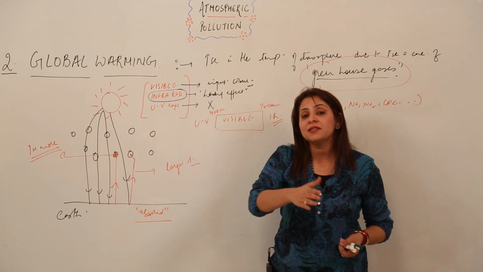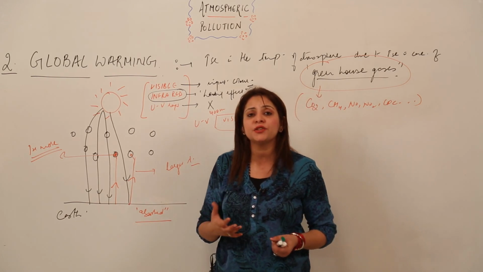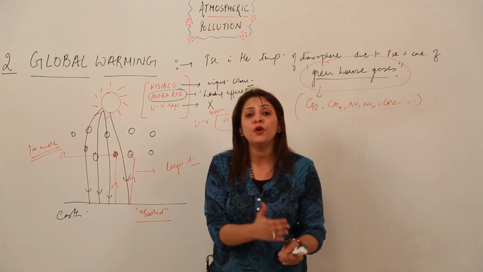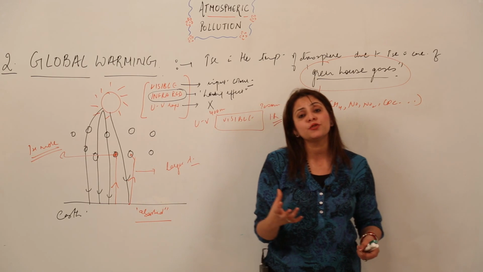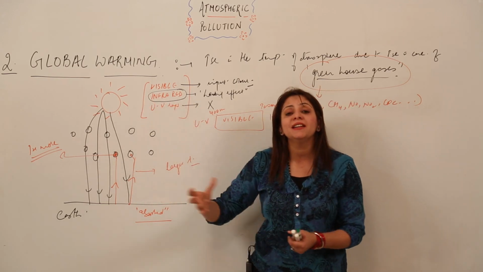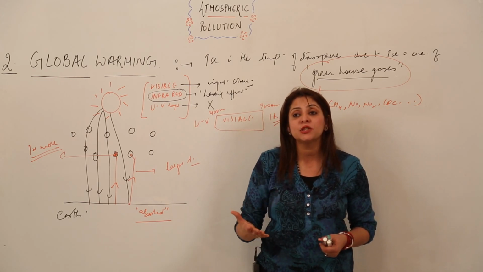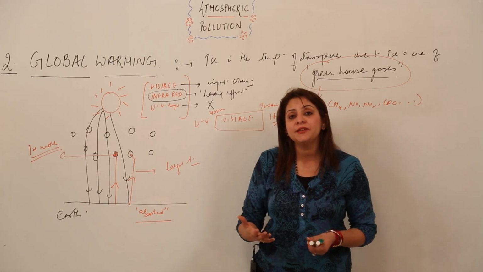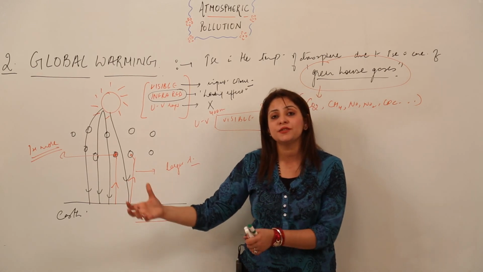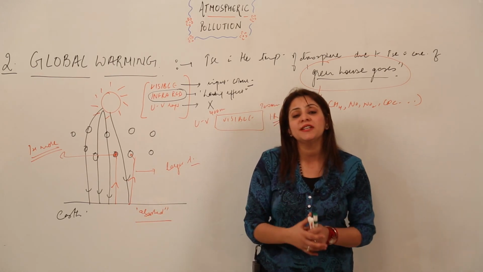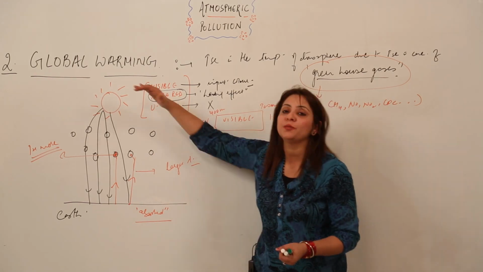And one more thing: the prevention we have considered is at the individual level. The government should also form organizations which take this global warming problem into account, think about how we can solve it, and make people aware, because not everybody is literate. There are many illiterate people as well. We can make them aware that they should reduce the use of certain things, and by doing this we are protecting the atmosphere in which we are living and breathing, right? So this is how we can reduce the problem of global warming.